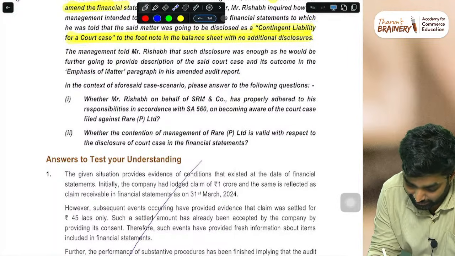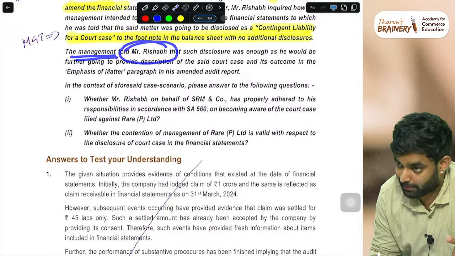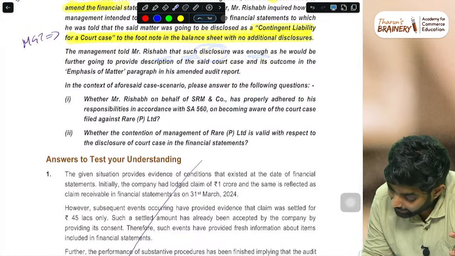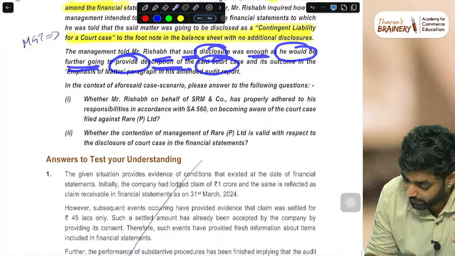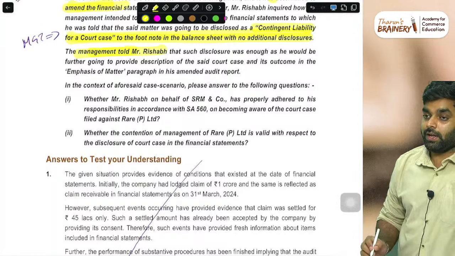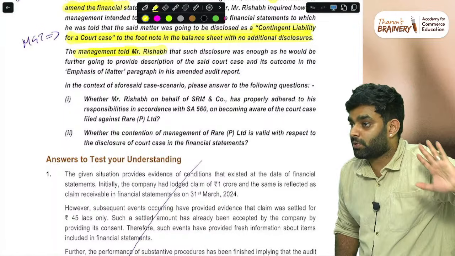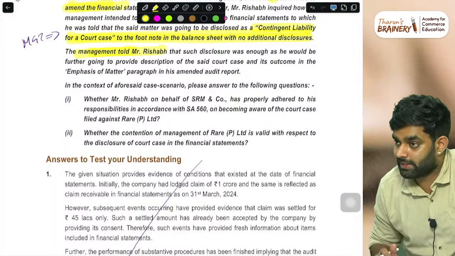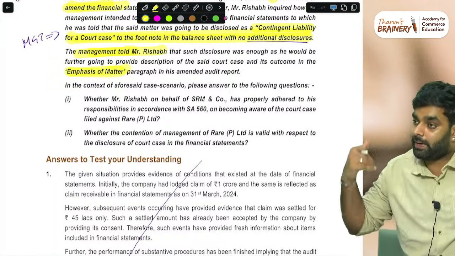Okay, keep in mind the management's perspective. Then comes the management told Mr. Rishabh, that is the CA, that such a disclosure was enough, as he would be further going to provide the description of the said court case in the emphasis of matter paragraph. Management told Mr. Rishabh, like, we are disclosing it as a contingent liability. We are doing everything proper. Because anyways you are also going to disclose it in the emphasis of matter paragraph, so no additional disclosure is needed. That is what they are saying.